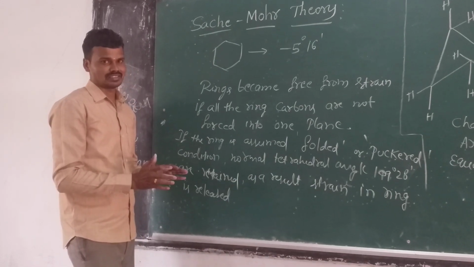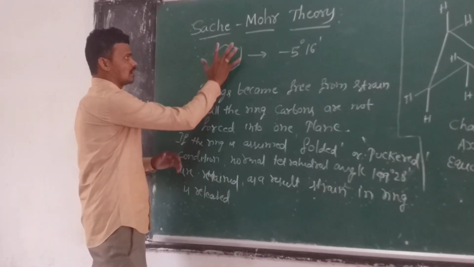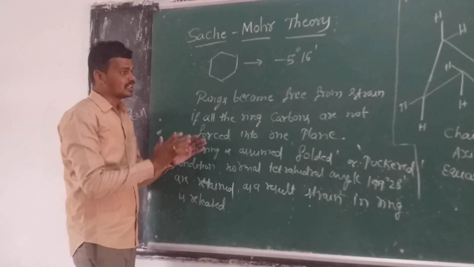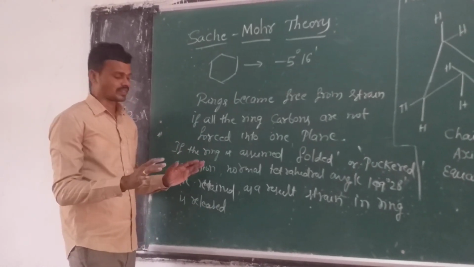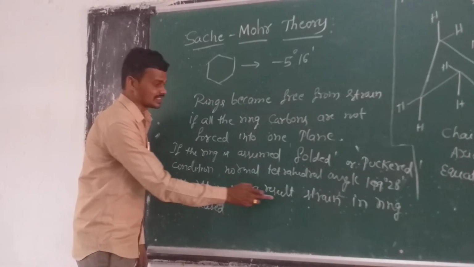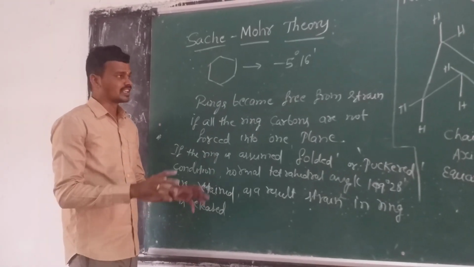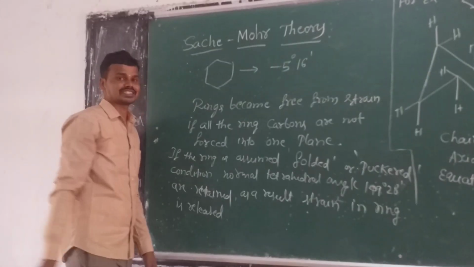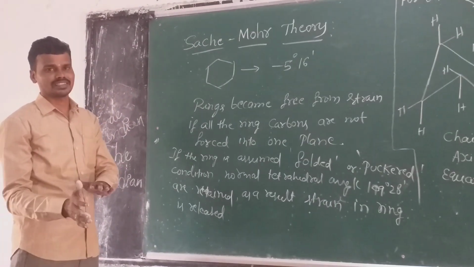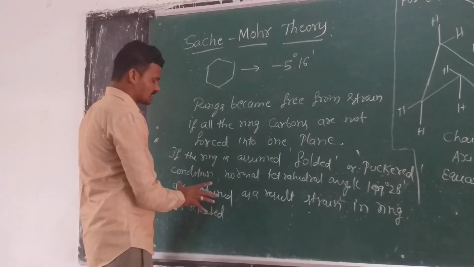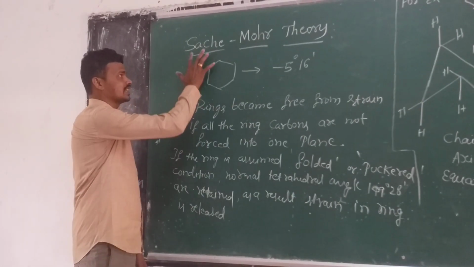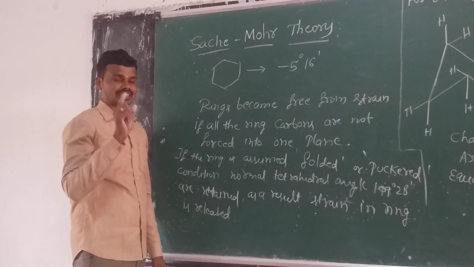When is the bond angle retained? If all the ring carbons are present not in a plane. Okay, retained. As a result, the strain in the ring is released. The strain in the ring, the minus 5 degrees 16 minutes strain, is released. So this theory can be studied in the cyclohexane ring.